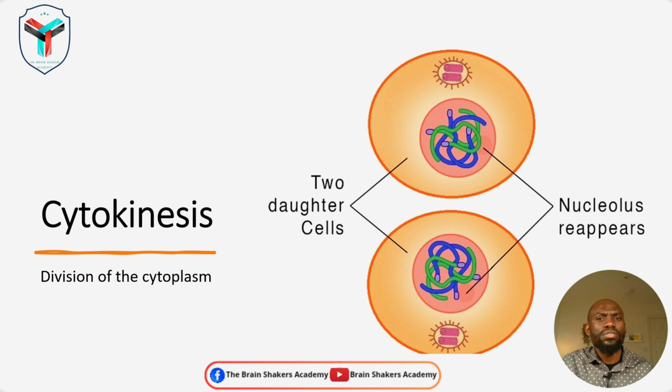Now, in animal cells, cytokinesis is just the contractile pinching of the cell into two daughter cells through that cleavage furrow. And the organelles that are formed in these new cells that have been produced as a result of mitosis are not fully developed. And this is why when the cells have been produced, they have the capacity to enter into the cell cycle again, which is the whole process of interphase, and then get to the